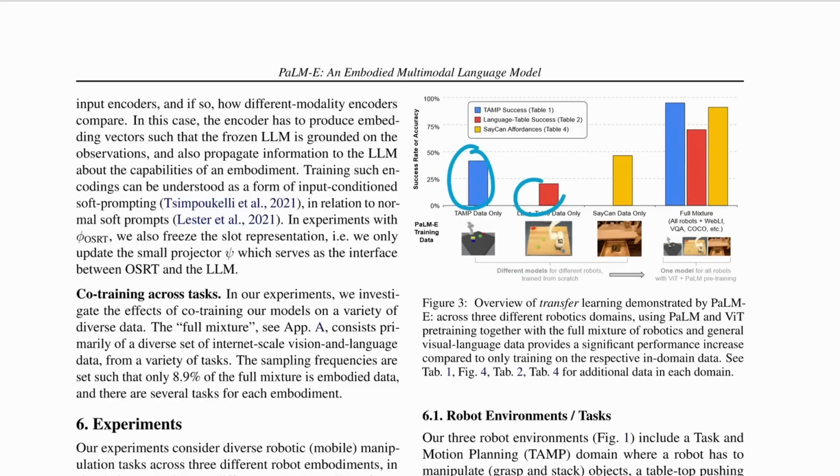So you can see that here, here, and here. And this is the success rate on the y-axis. So how often was it able to achieve the given task? And what you'll see is that when this model, PaLM-E, is trained on each of them individually, they all do okay. The language table, I guess, is the toughest with the lowest rate right here. But when PaLM-E is trained on the full mixture, which is a mix of data from all of these, it actually does much better on all of these tasks. We're not taking any extra data from any one of the tasks. It's just that the data from the task is helping the other task.